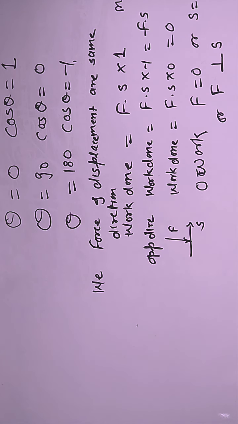Because of that, force is 0 and hence work done is also 0. When displacement is 0, we apply a large force but the object does not move. For example, if we want to push a wall or push the earth, no work will be done because the wall or earth is not going to move a little bit.